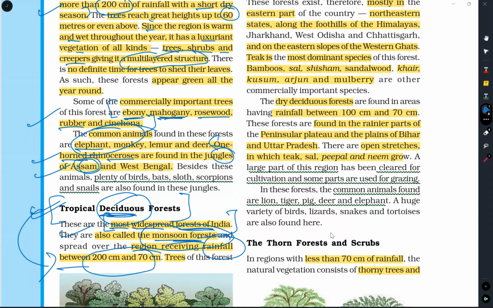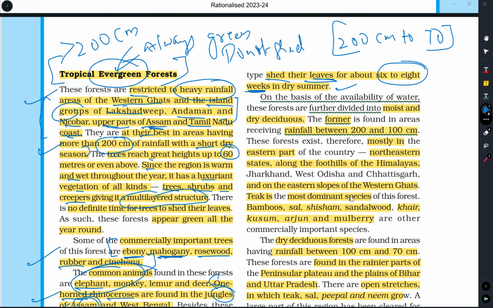There are two types of deciduous forest. Based on the rainfall, it is divided into wet and dry. If rainfall is between 200 and 100 centimeters, we call it wet deciduous forest, whereas if rainfall is below 100 centimeters, we call it dry deciduous forest.